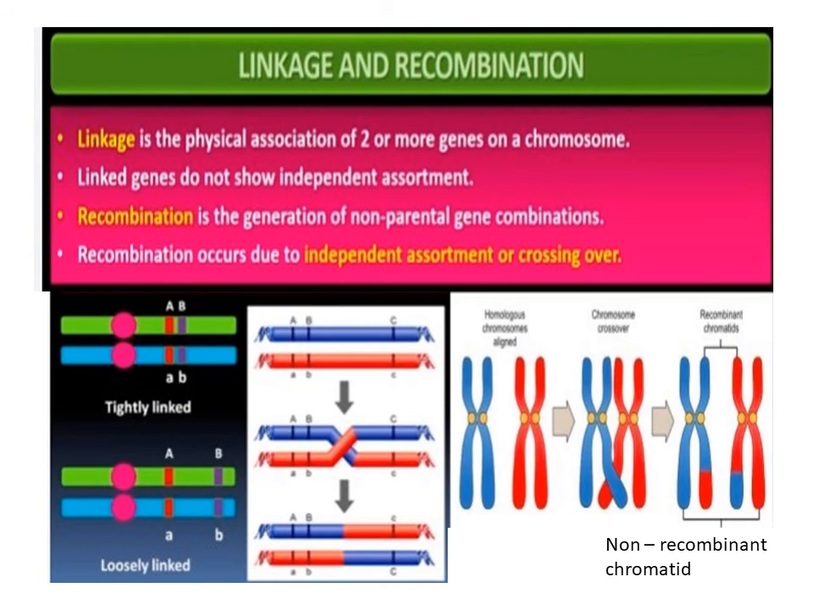Linkage and recombination. Linkage is the physical association of two or more genes on a chromosome. Linked genes do not show independent assortment. Recombination is the generation of non-parental gene combinations. Recombination occurs due to independent assortment or crossing over.